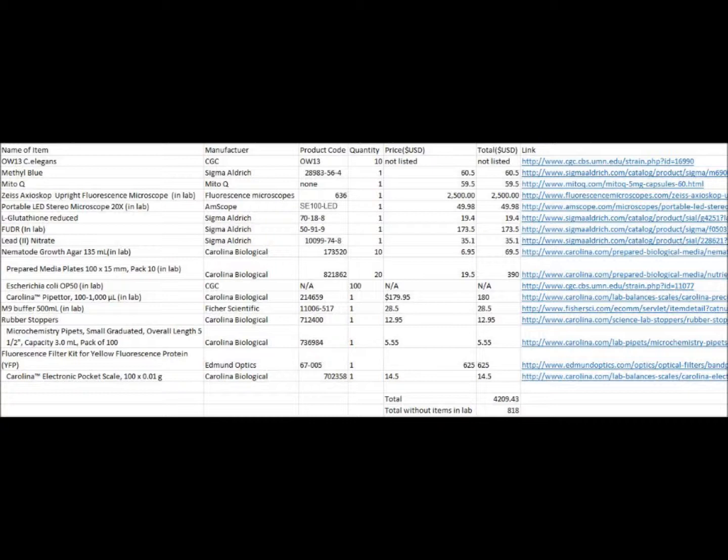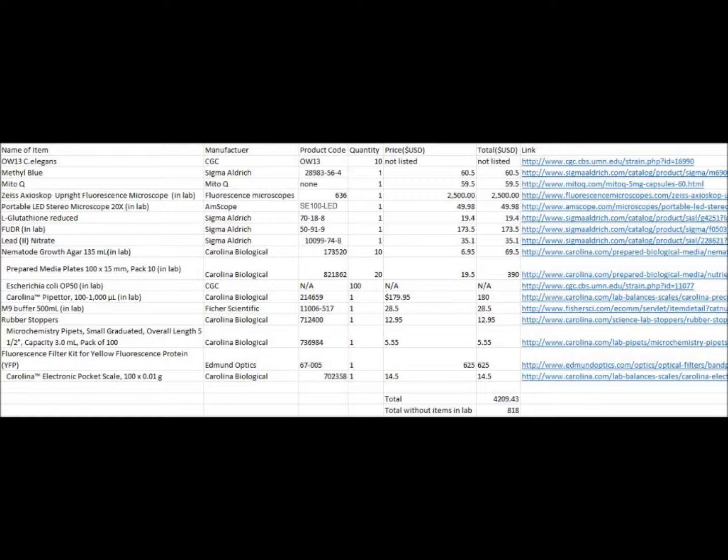OW13 C. elegans will be used in this experiment and will be purchased from the CGC. Methyl blue, mitoQ, and glutathione will need to be purchased since they are the variables used in this experiment. A fluorescent microscope is needed for this experiment, so the amount of alpha-synuclein produced by the C. elegans can be analyzed using a YFP. For this YFP, a YFP filter will be needed to be purchased for the needed wavelengths. Another microscope will be needed to observe the worms.